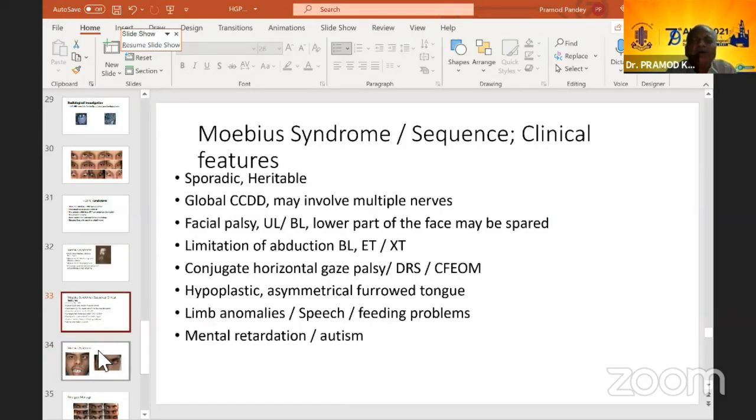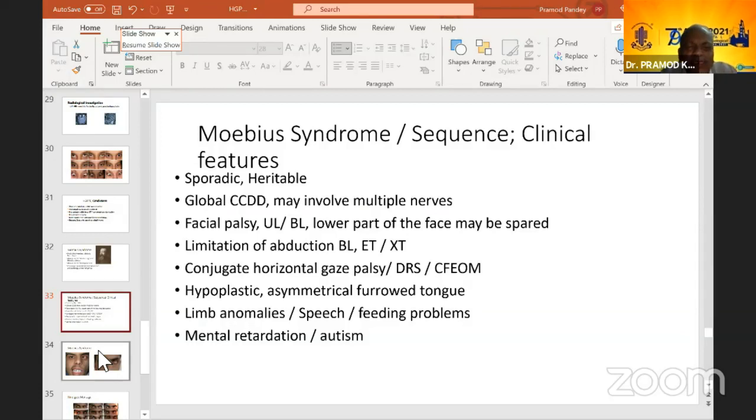Now, Mobius syndrome or sequence has a lot of features which are very global. It is sporadic, heritable. Global CCDD may involve multiple nerves, facial palsy, unilateral, bilateral. Lower part of the face may be spared. There is limitation of abduction, bilateral, or there could be esotropia or could be exotropia also. This could also be unilateral, but most will have an eso, but rarely you can have ortho and exo also. So don't think that it will always produce an esotropia.